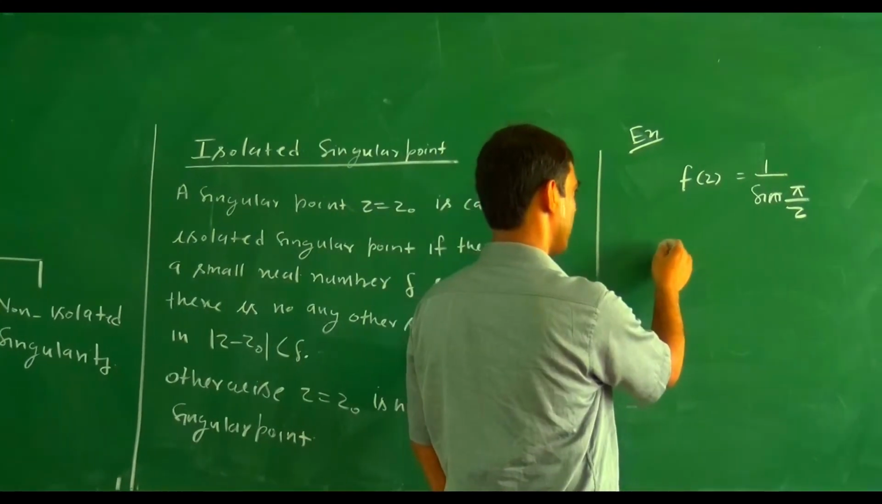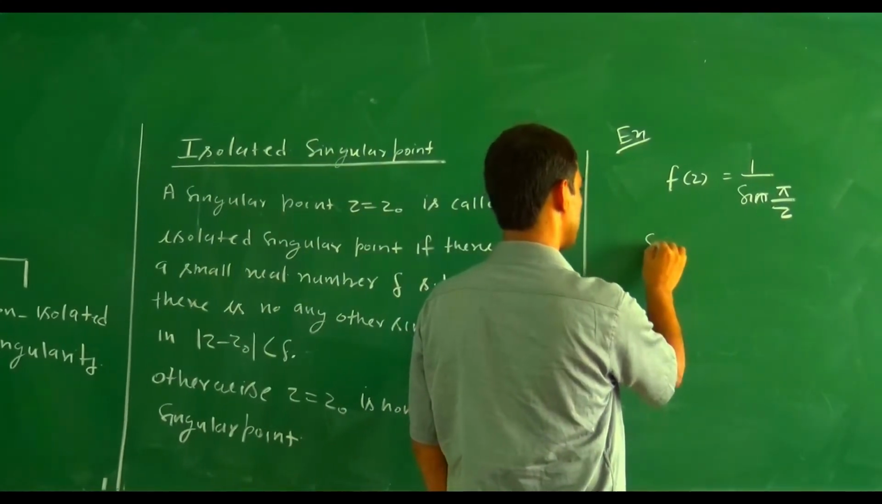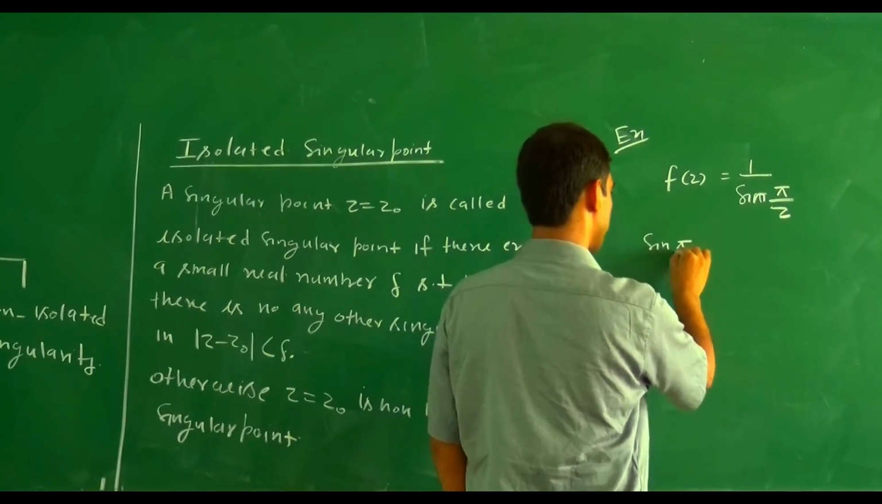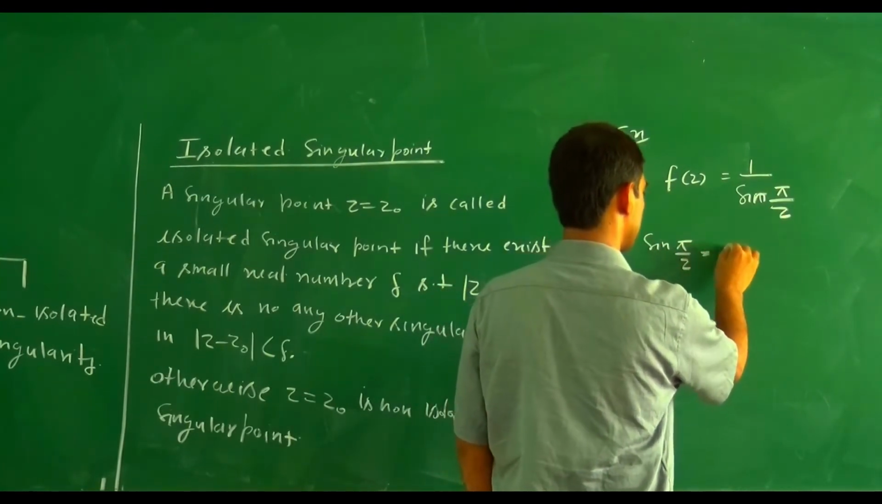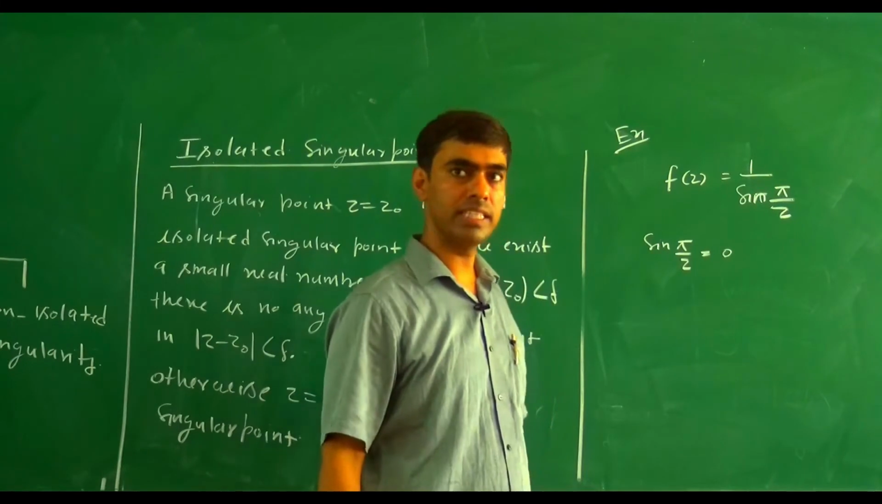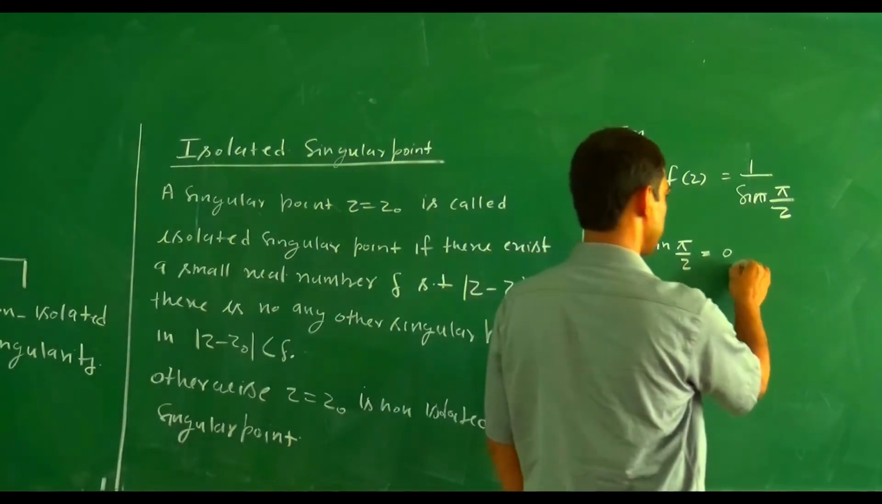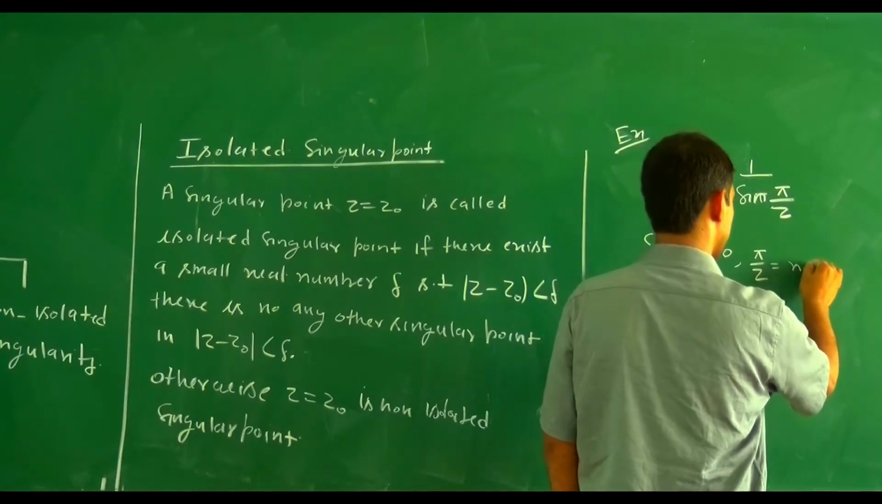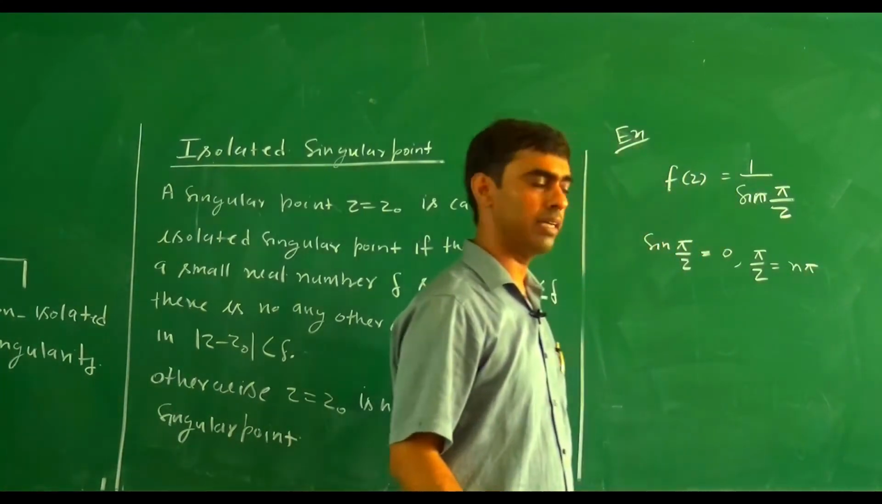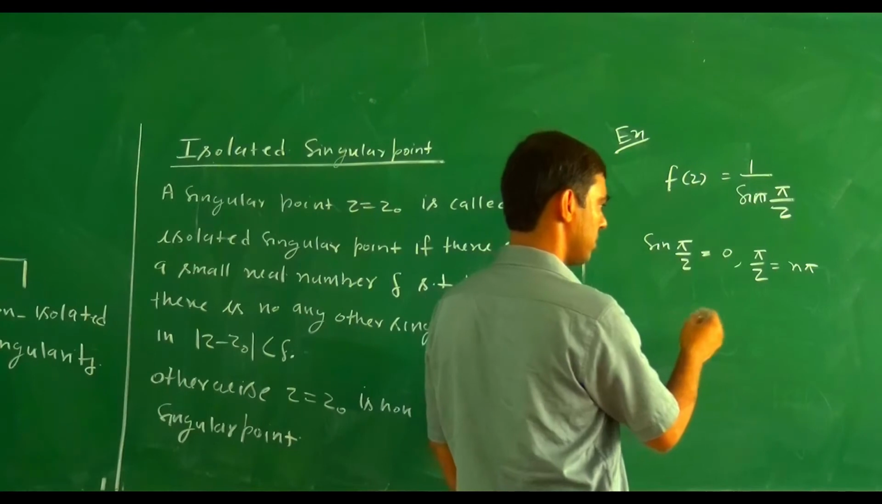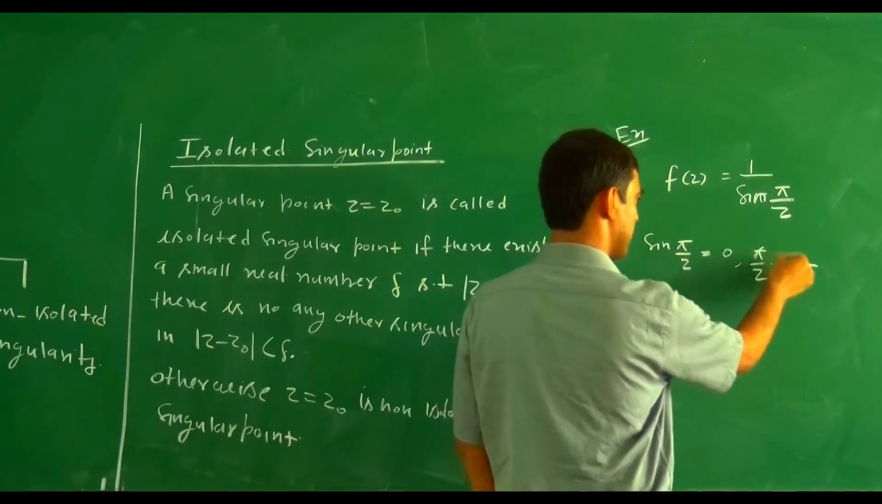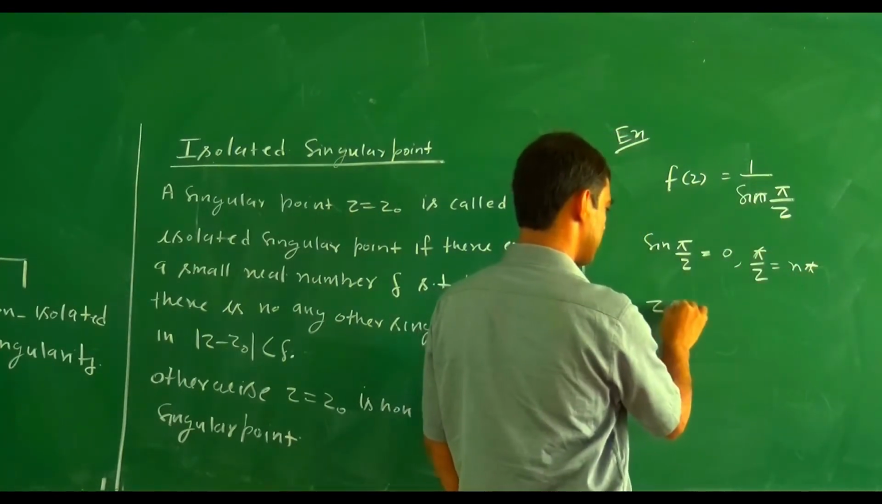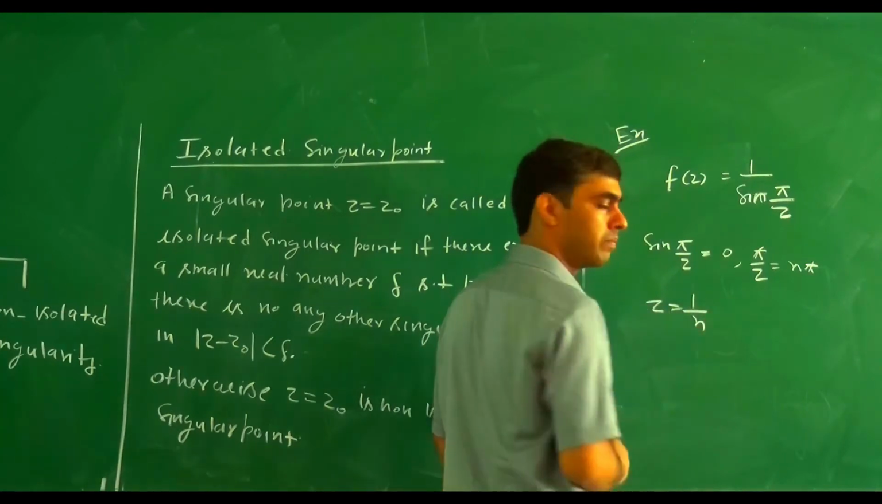Why am I saying this? If you put the denominator sin(pi by z) equal to 0, what is the general term? The general term becomes pi by z equal to n pi. Then what is the value for z? Pi and pi cancel out, so z equals 1 upon n.